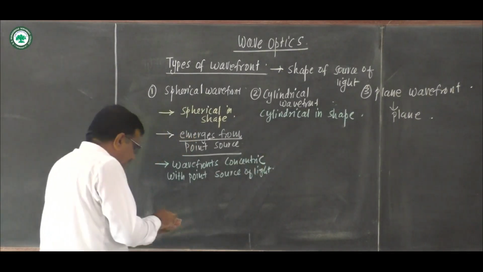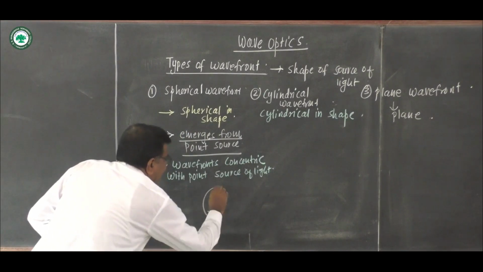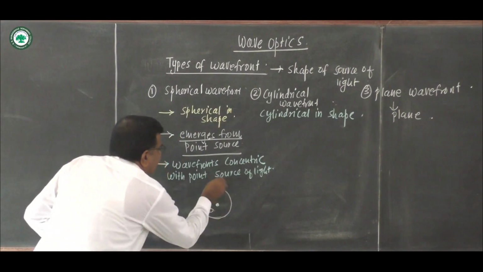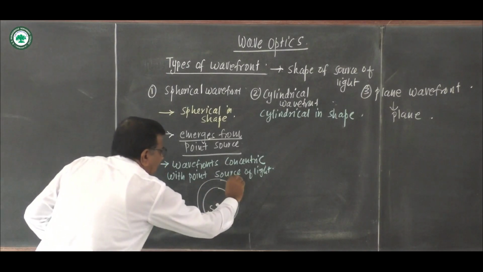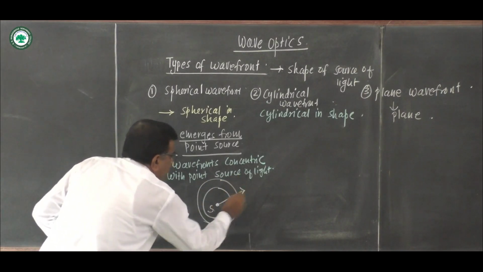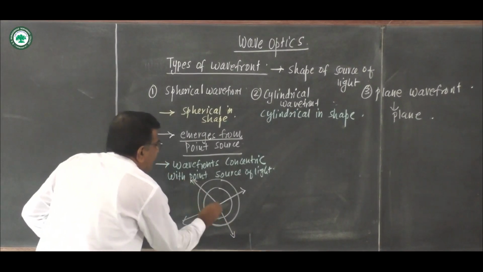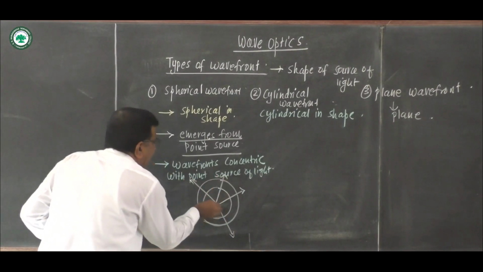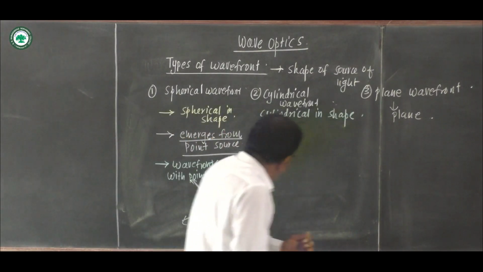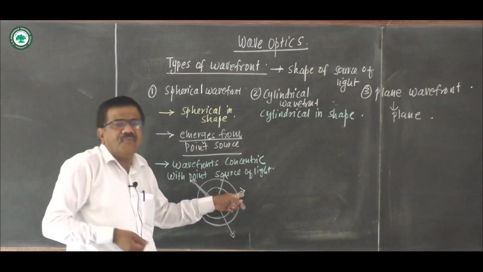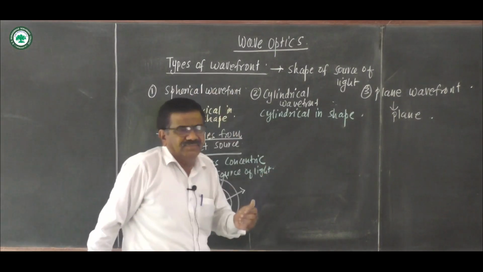Suppose this S is a point source of light and this is the spherical wavefront. This is also a spherical wavefront. These wavefronts all are concentric with the point source of light. S is a point source, and these spherical surfaces are the wavefronts. And these arrows indicate the direction of propagation of light. We call it a wave normal.